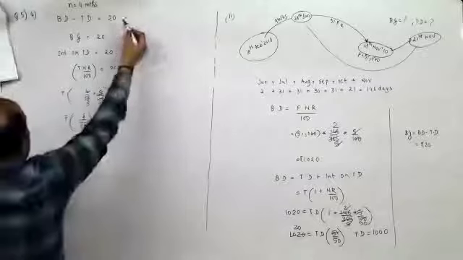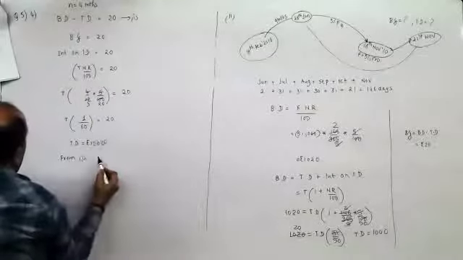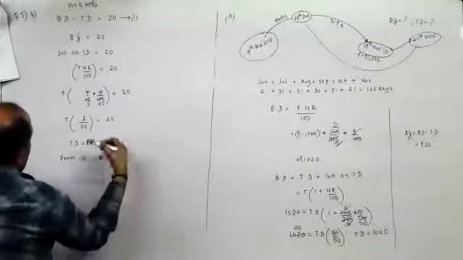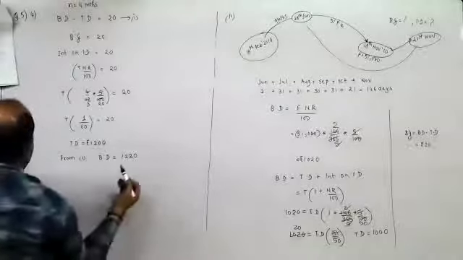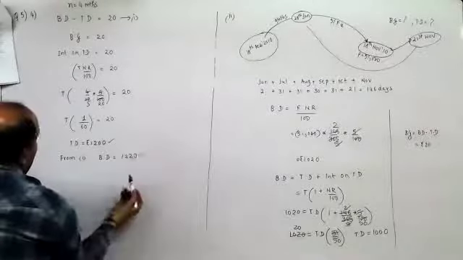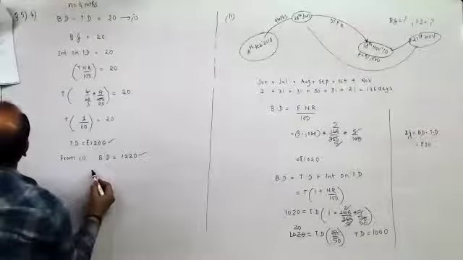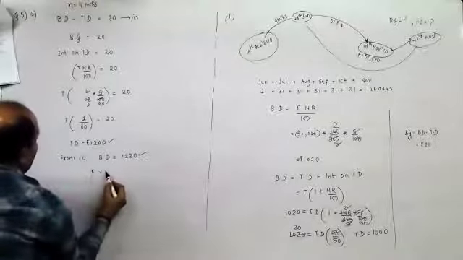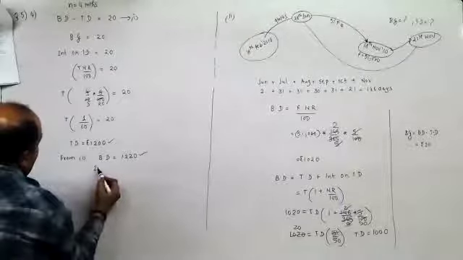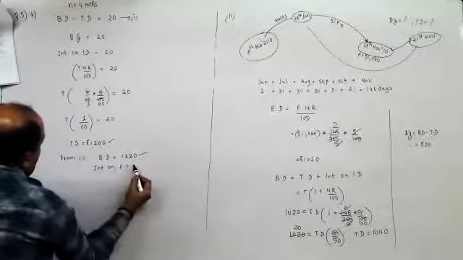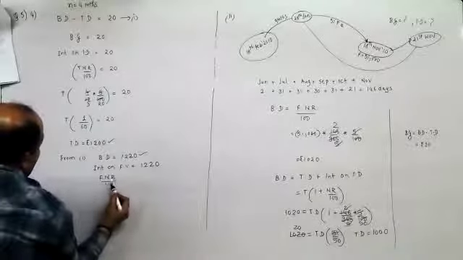Now, once you get true discount, you will get banker's discount equal to 1200 plus 20, so it is 1220. Now you got the true discount, you got the banker's discount. How do you get the face value? Face value is the amount of the bill. Interest on FV gives you BD. So FNR upon 100 is 120.